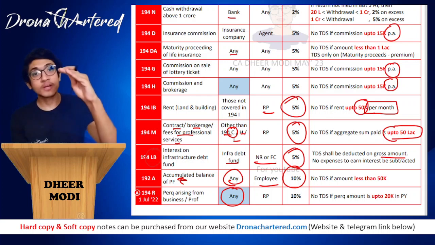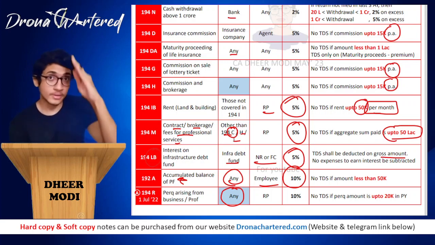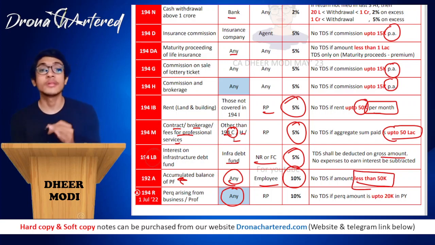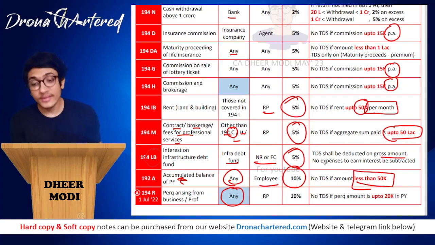Otherwise, up till now that we had studied, one was 5%, one was 2%, and above that was 1%, and one was 0.1%. Okay, so this is how our flow is going. So accumulated balance of PF, that is your 10%. No TDS if the amount is less than 50,000. That is, if it is equal to 50,000, TDS will be deducted. However, if it is less than 50,000, there will be no TDS.